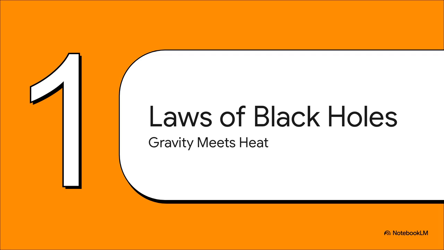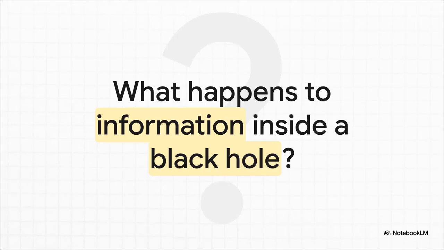Gravity meets heat. To understand how black holes break the rules, we first need to know exactly what rules they're actually playing by. So, what actually happens to information when it falls into a black hole? This is the fundamental question. It's the one that's kept physicists awake for decades, challenging everything we know about the universe. See, in quantum mechanics, there's this strict rule called unitarity. It basically guarantees that information about the quantum state of a system is never irretrievably lost. But black holes, with their completely inescapable event horizons, well, they seem perfectly designed to test this absolute limit.